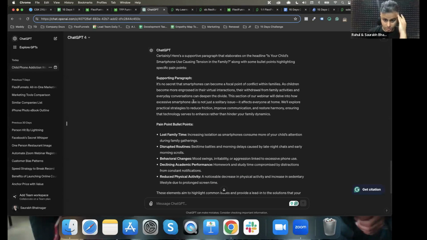Okay, so it has given a good paragraph and good pointers, but definitely the language is not simple to understand. It's above the understanding level of a common person, using words like engrossed, solitary issue, friction.